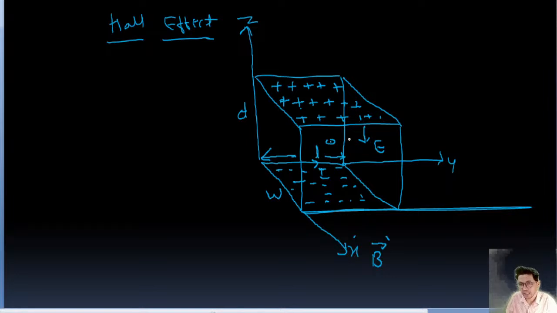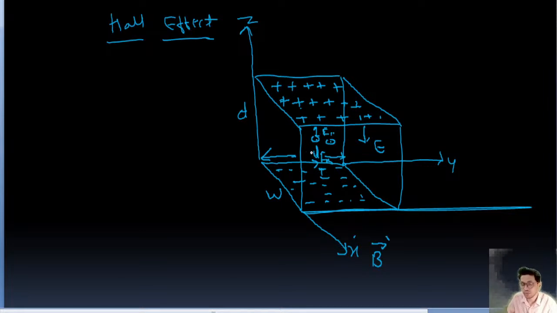If this is an electron, there are two forces which act on it. One is Fm, the magnetic force, because of the magnetic field, and the other is Fe, due to the electric field. So on the electron, Fe and Fm will act.